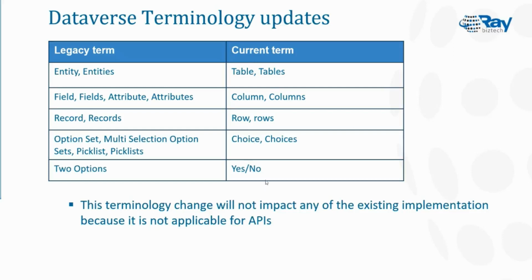And if you come to technical implementation or past implementations, what already exists in the system will not be impacted by this, because it is a terminology change only. If you come to APIs, they follow the same as before, and there is no change to any API methods. So we don't need to make any modification to existing implementations. Technically, there are no major changes, only these terminology changes.